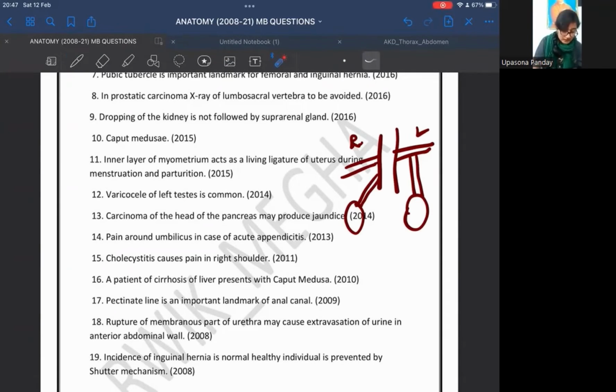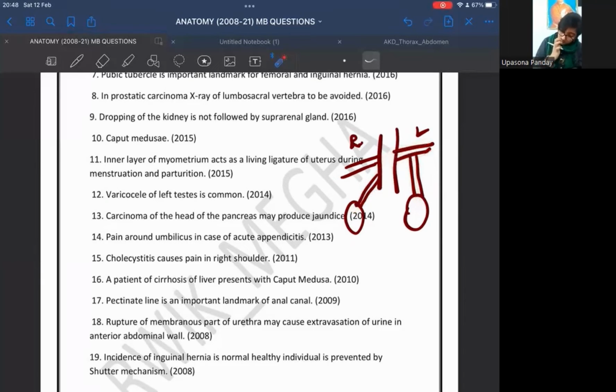Because, as we can see, the left testicular vein is longer and it drains into the left renal vein, whereas the right testicular vein is shorter and drains into the inferior vena cava directly. Now, this left testicular vein drains at a right angle, which will give obstruction to the blood flow. But the right testicular vein drains into the inferior vena cava at an acute angle, so it will face comparatively less obstruction to the blood flow.